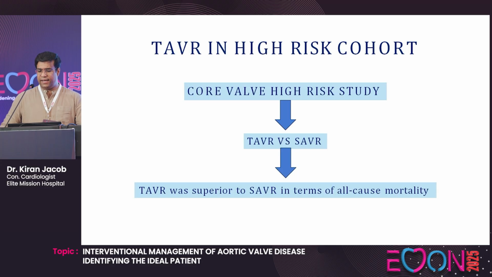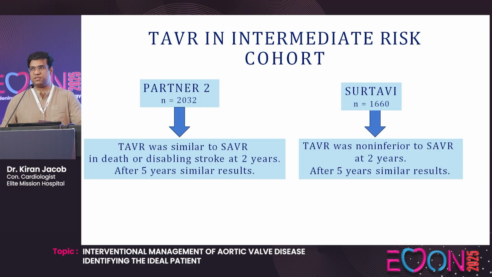The other trial in the high-risk group was the CoreValve high-risk study, where TAVR and surgical aortic valve replacement were compared, and TAVR was found to be superior to surgical aortic valve replacement in terms of all-cause mortality. So in high-risk and inoperable patients, TAVR is definitely favored when compared to surgical aortic valve replacement. So they thought, well, we'll try in intermediate risk. That means severe symptomatic aortic valve disease patients who are at intermediate risk for surgical aortic valve replacement.